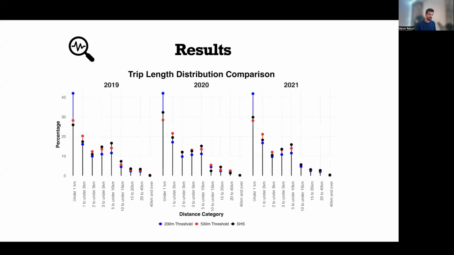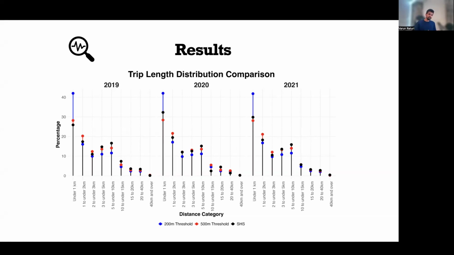And finally, we compare the trip length distribution, which is coming from different thresholds compared to the Scottish Household Survey. We see that the 200-meter threshold detects far more shorter trips compared to the 500-meter threshold. And this may be possible because surveys tend to underestimate shorter trips, and that's why 200 meter is detecting far more shorter trips, which people might not be stating in the surveys.